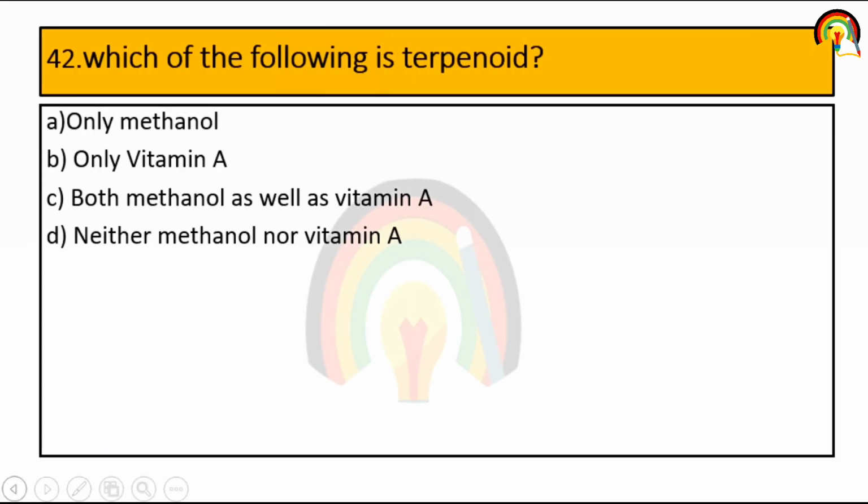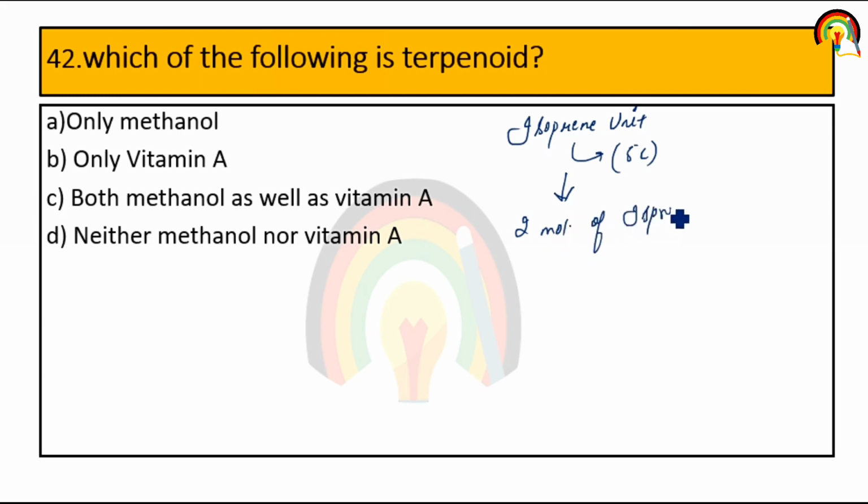Next question. Which of the following is a terpenoid? So what is a terpenoid? They are derived from, they are the precursor of, the isoprene unit. Isoprene means a 5 carbon containing unit. If there is the presence of 2 moles of isoprene unit, meaning 2 into 5, that is 10 carbon, it forms terpene.